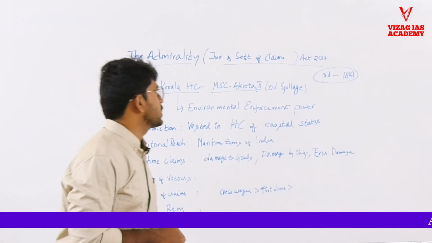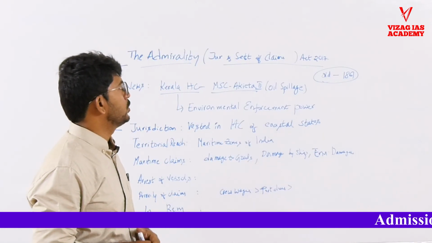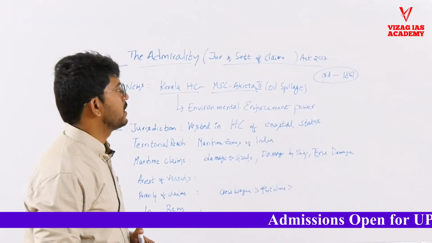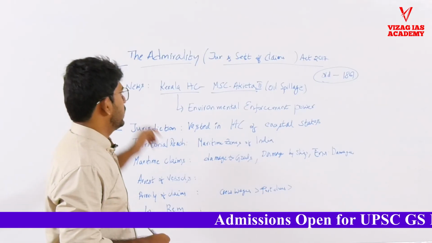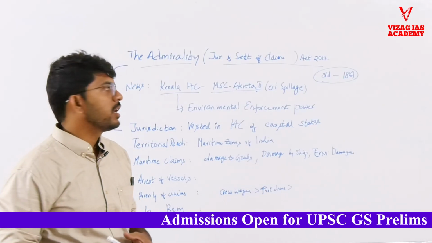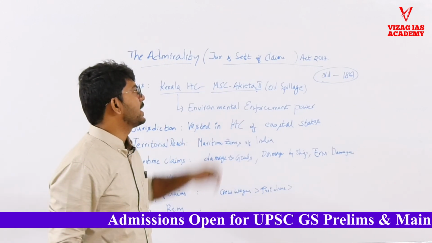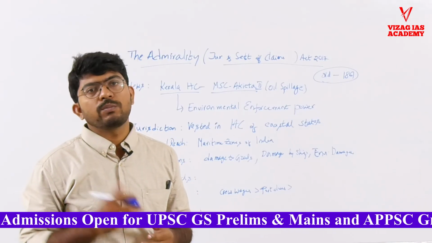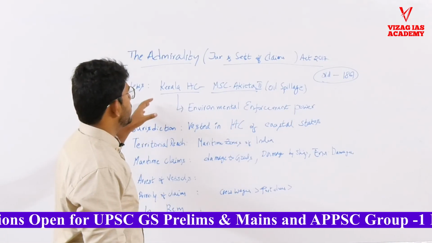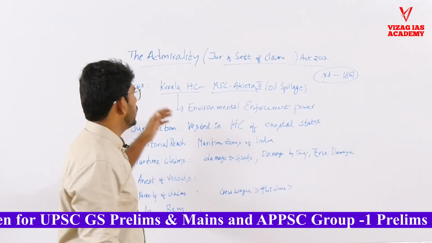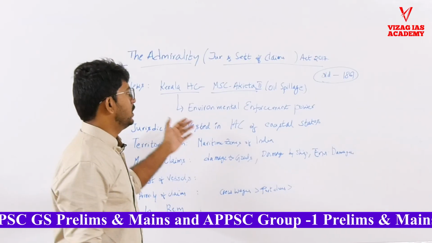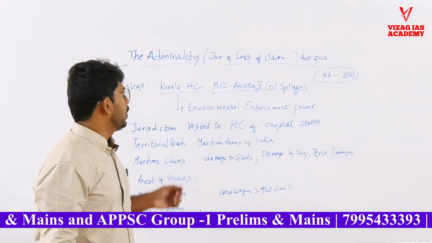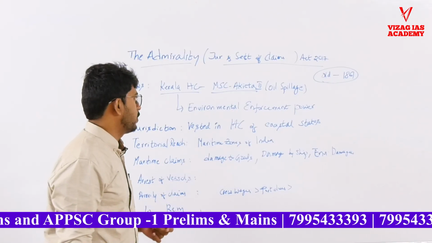In this session we are going to discuss the Admiralty Jurisdiction and Settlement of Claims related to Maritime Disputes Act 2017. Recently the news is that the Kerala High Court arrested a foreign ship, the Liberia-based ship MSC Akita 2, for the environmental damage it caused near Kochi port through oil spillage. We are going to discuss what this act is, how the high courts are empowered, what its significance is to the blue economy of India, what the challenges with it are, and what the way forward is.